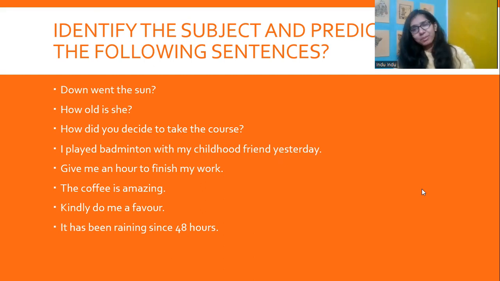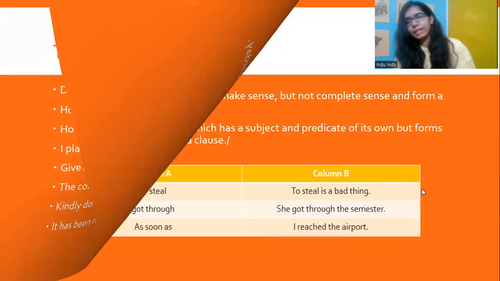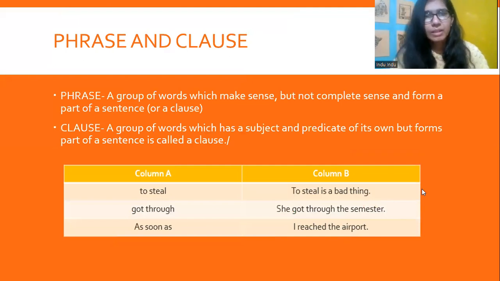The coffee is the subject, is amazing is the predicate. Kindly do me a favor. So again, you're asking, you kindly do me a favor. So you are the subject here, and kindly do me a favor, that is the predicate part. It has been raining since 48 hours. So it is the subject here, has been raining since 48 hours is the predicate.